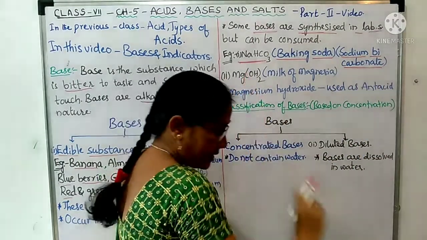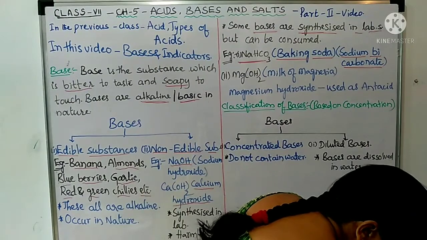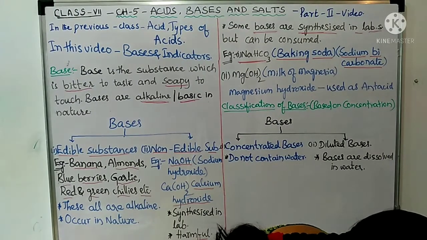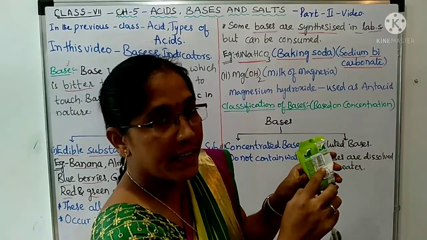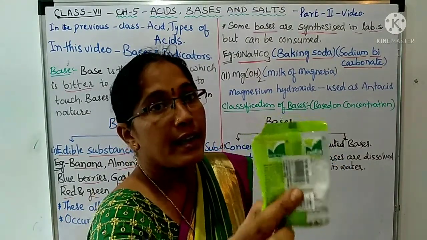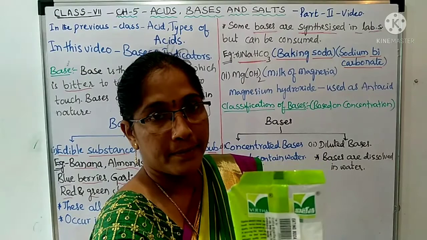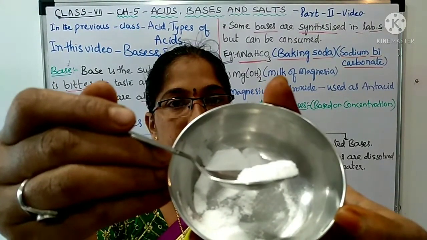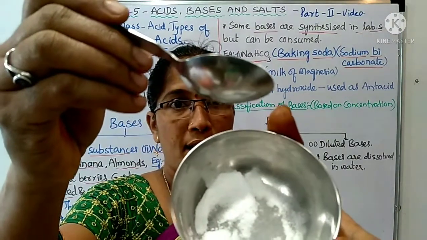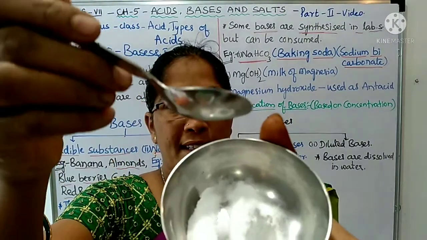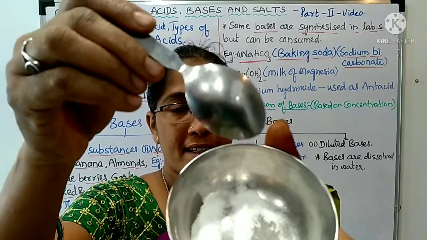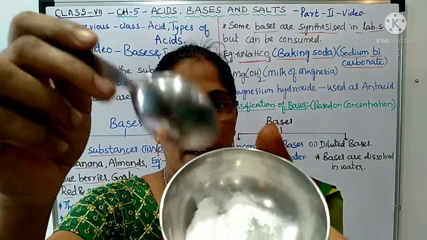And I am having that sodium bicarbonate now. You can see here. See, this is the baking soda or eating soda. We will find it in the supermarkets. This is baking soda, which is known as eating soda. We will get it in the kirana shops and in the supermarkets also. This is used in cooking.